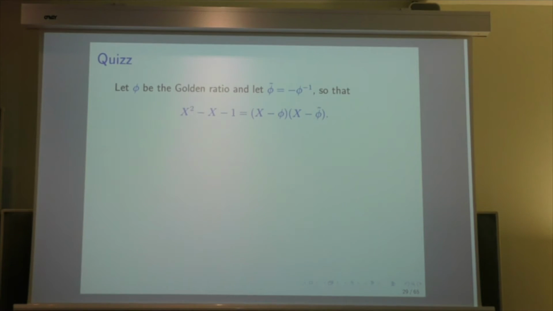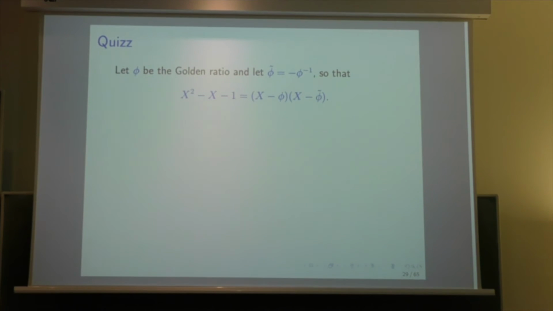I have a quiz, and I will not give the solution during this course, but you should find the solution easily. It's an exercise, which is the following. You take the golden ratio, phi, which is a root of x squared minus x minus 1. So it's a real number greater than 1. Phi tilde is minus phi minus 1. This is the other root of this polynomial. And if you take any integer n, phi to the n plus phi tilde to the n is an integer.